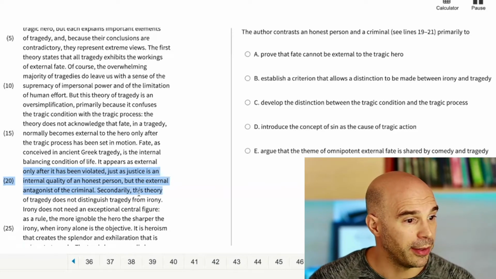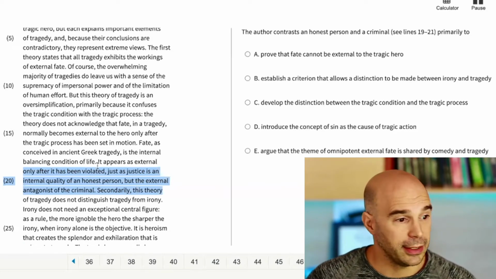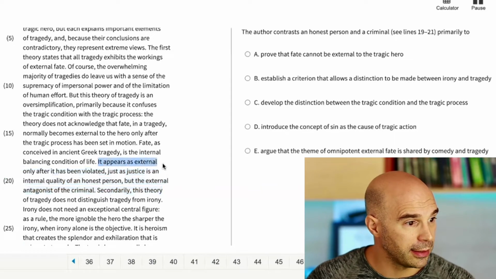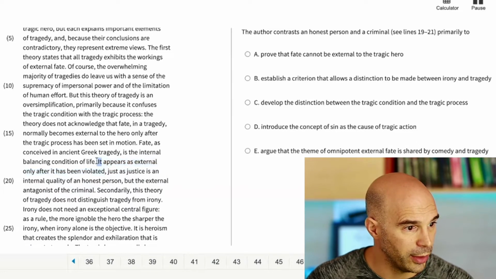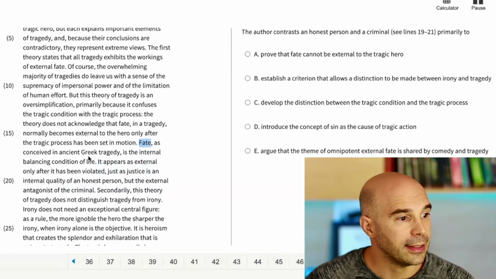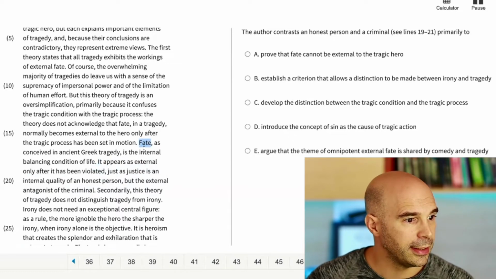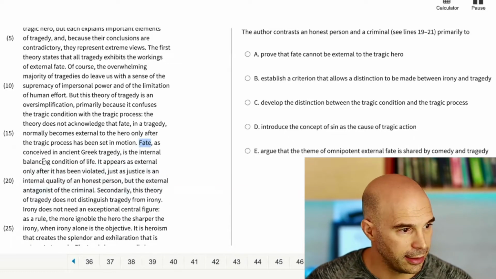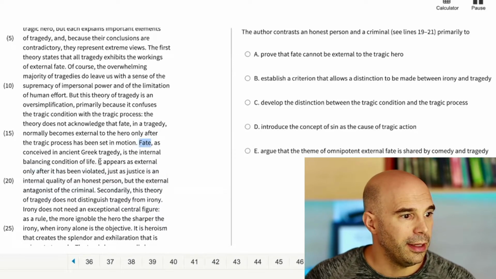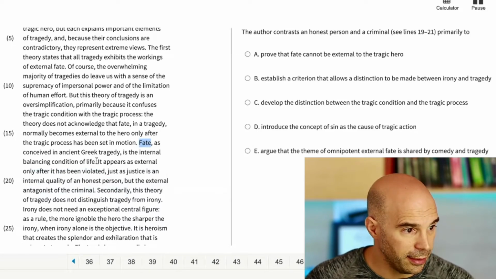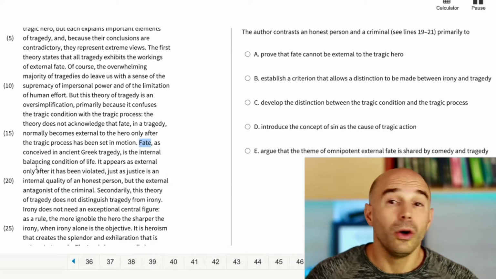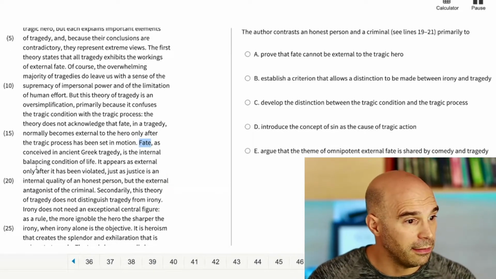Okay, so how do I go about that? First of all, let's see what is that contrast. So it appears as external only after it has been violated. Now, I don't know what it is referring to, so I'm going to go back one sentence. Fate, as conceived in ancient Greek tragedy, is the internal balancing condition of life. It appears, so it is fate, it appears as external only after it has been violated.